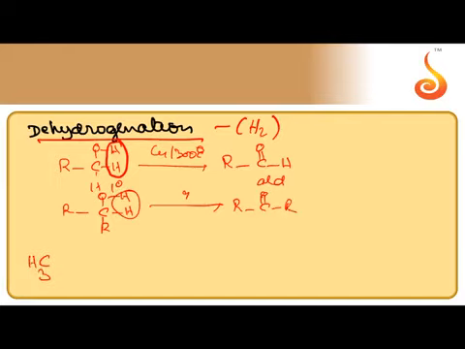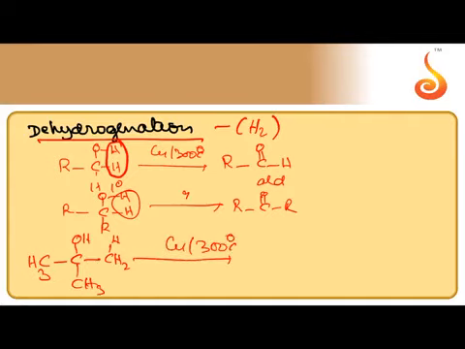If 3-degree alcohol is taken, (CH3)3COH, this is 3-degree alcohol. When it is heated with copper at 300 degrees centigrade, dehydration takes place. OH comes from the alpha carbon, H comes from the beta carbon.